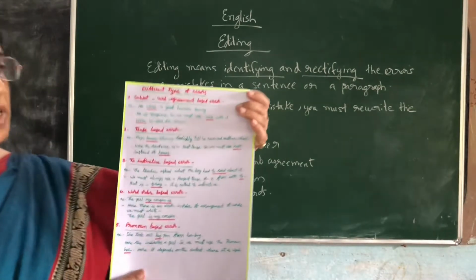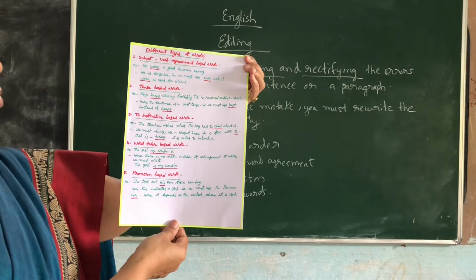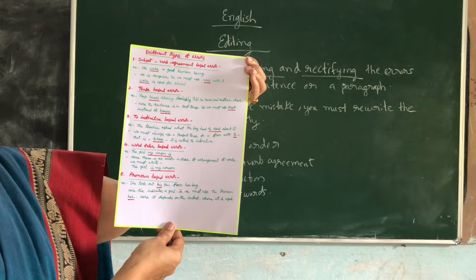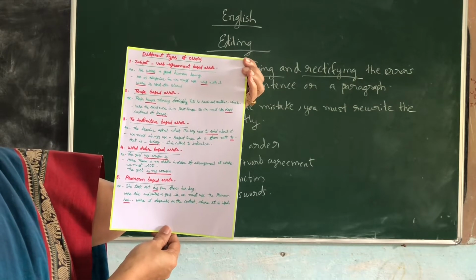See here, ma. It is clear, I hope. See, different types of errors. So first one, what do you see? Subject-verb agreement-based error. He were a good human being.